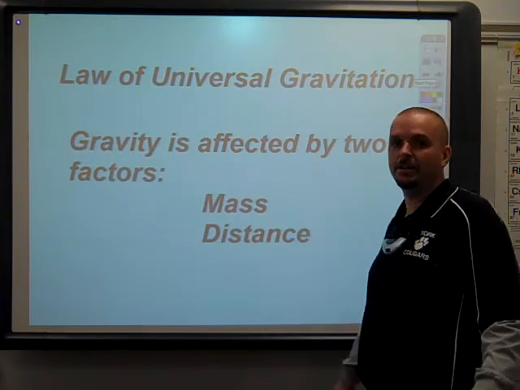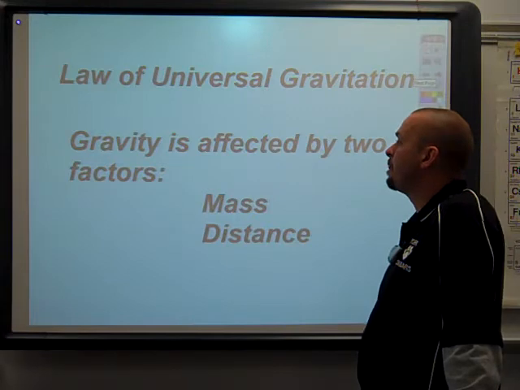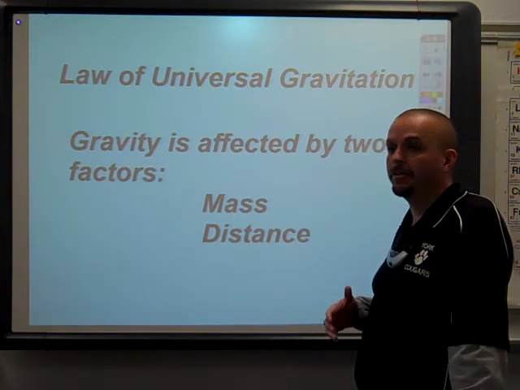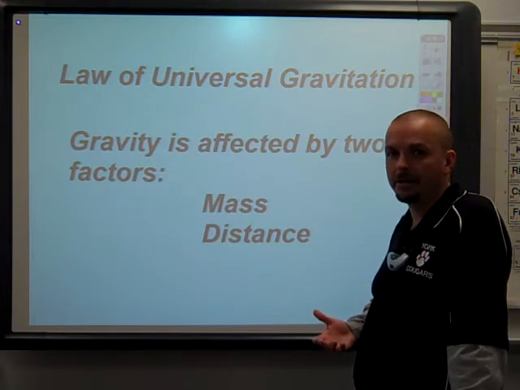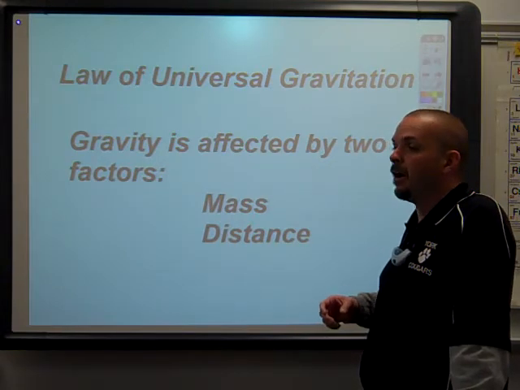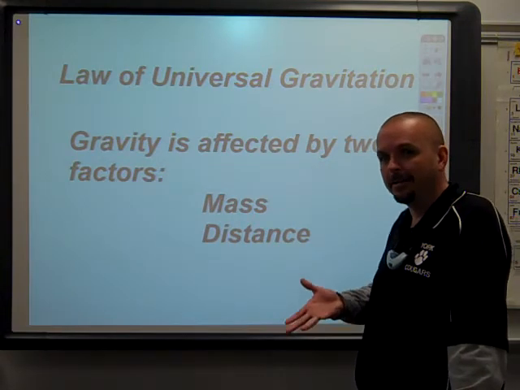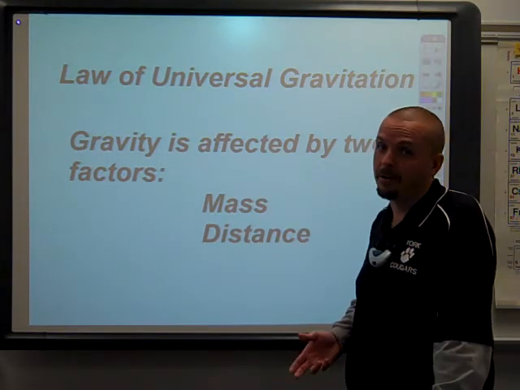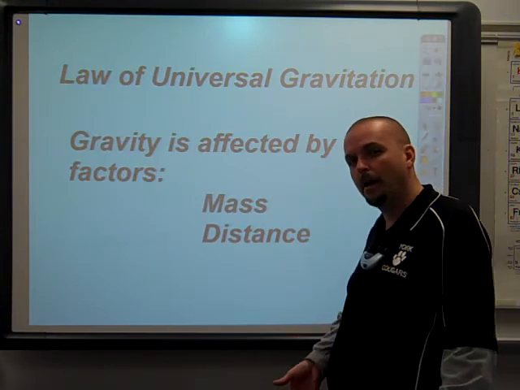Law of universal gravitation is another law of Newton's. It tells us gravity is an attractive force between two objects. The Earth does pull down on everything around us, but at the same time, all those things around Earth pull up on it. So if I jump in the air, yes, Earth does pull down on me, but at the same time, I pull up on Earth.